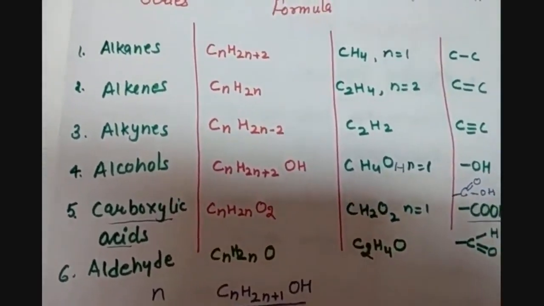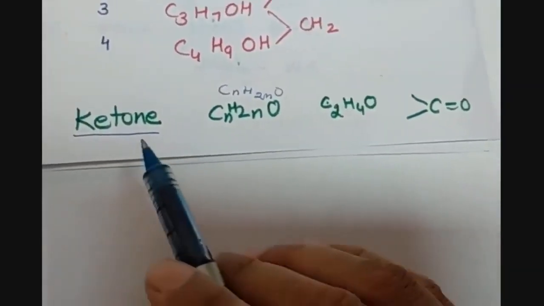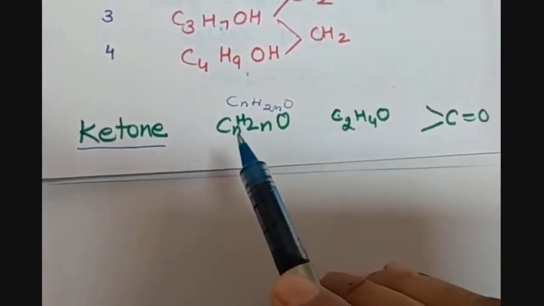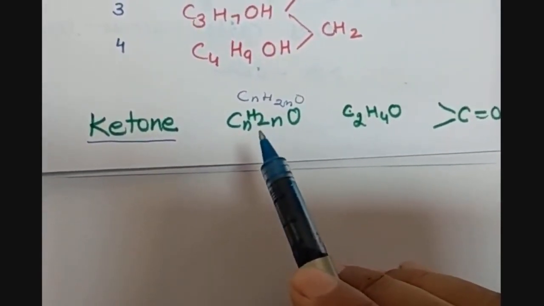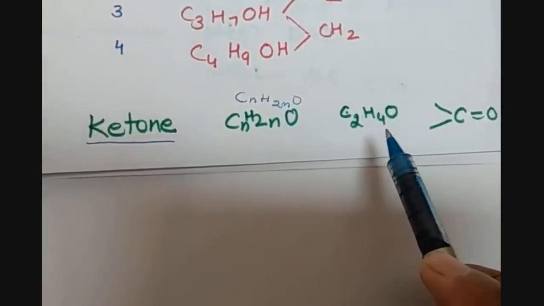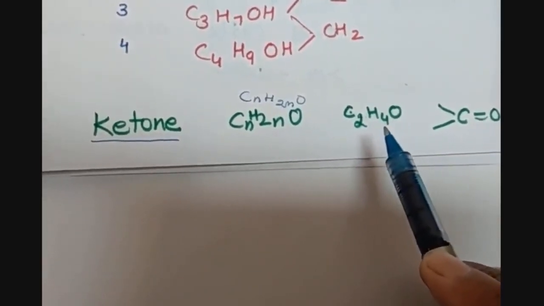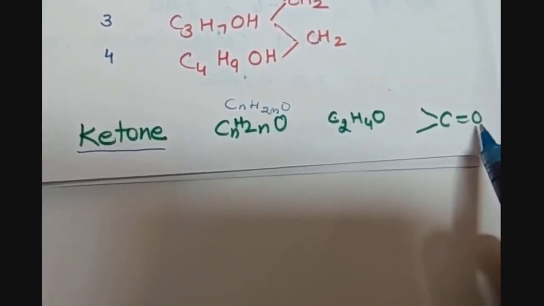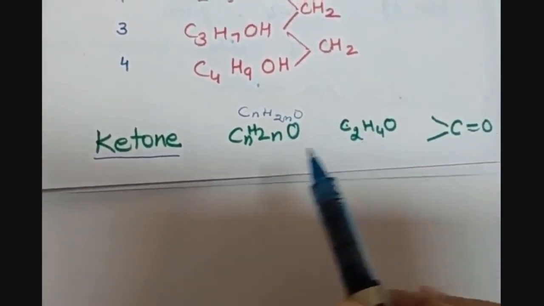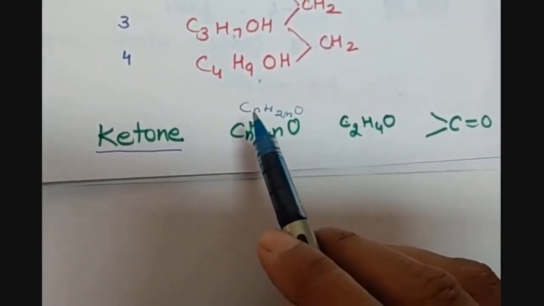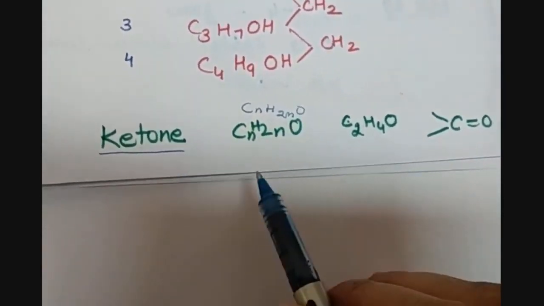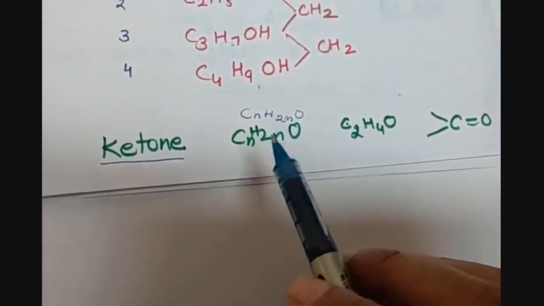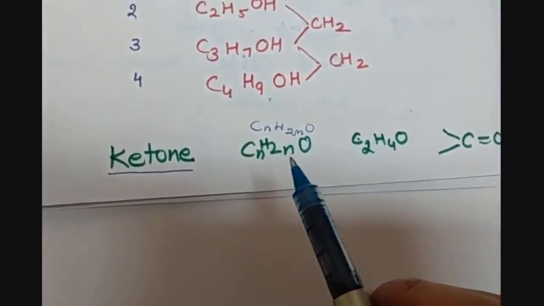Then one more we can have is ketones. So the ketone homologous series has the general formula CnH2nO. C2H4O will be the example if we put n equals 2, and it is represented with C double bond O. But you must be thinking that aldehydes also have the same formula CnH2nO, and ketones also have this formula. The general formulas for both the series are the same, so how will you distinguish between the two series?